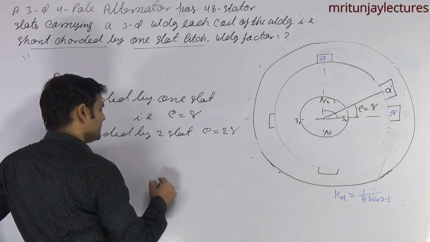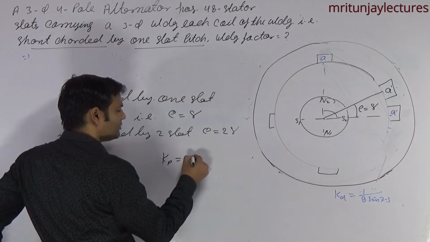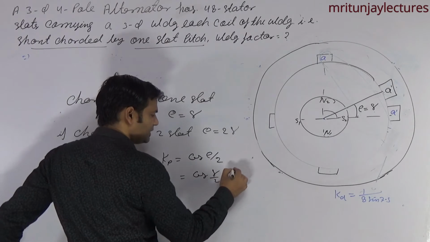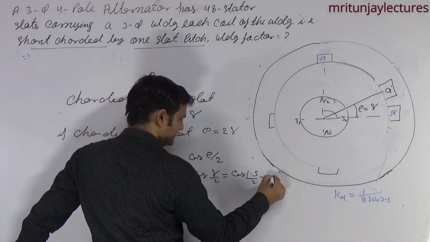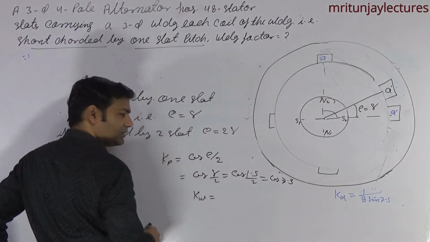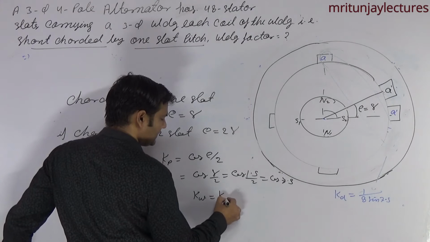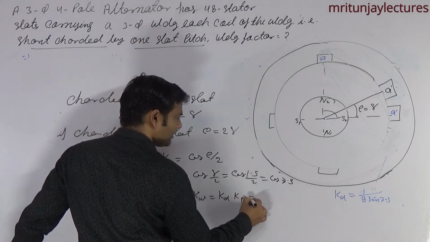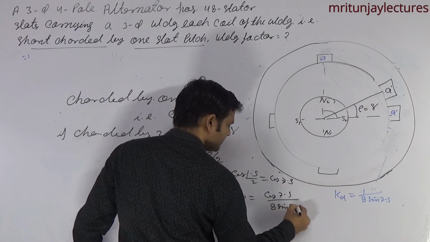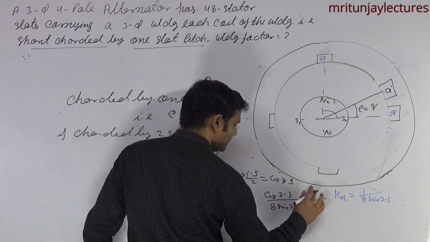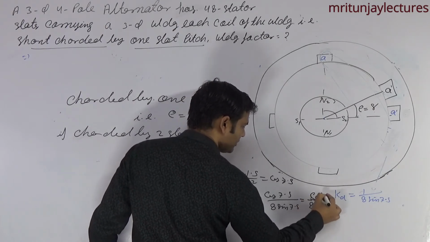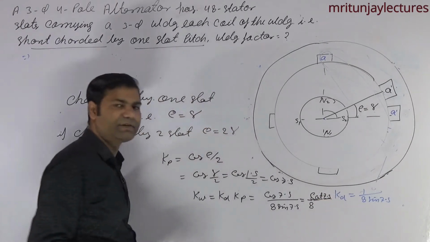Then what about Kp? Kp is equal to cos rho by 2, that is gamma by 2, and cos 15 by 2, that is cos 7.5. And what about distributed winding factor Kw? Kd into Kp. Now here 8 sine 7.5, finally 8 into cot 7.5. This is the final answer.